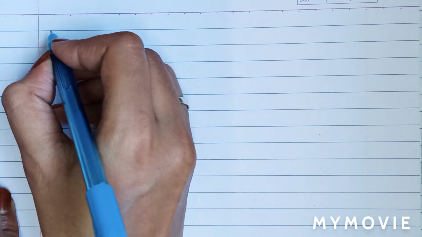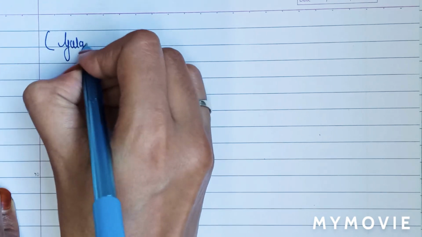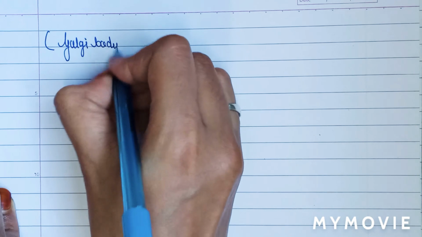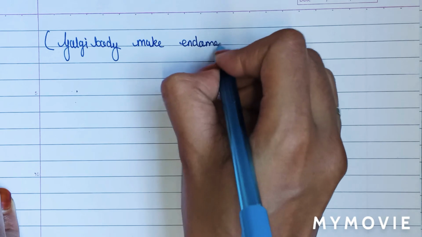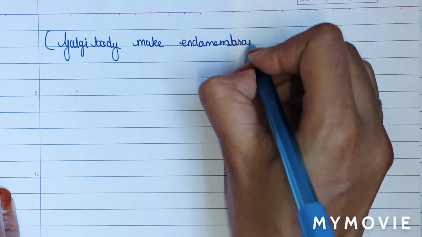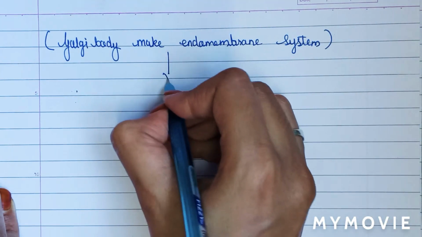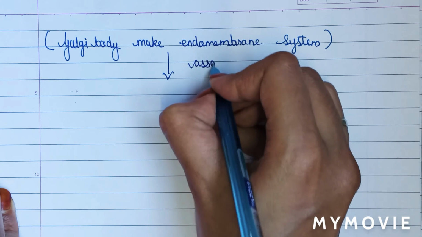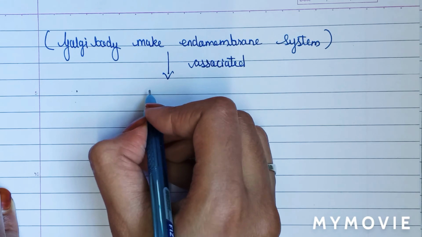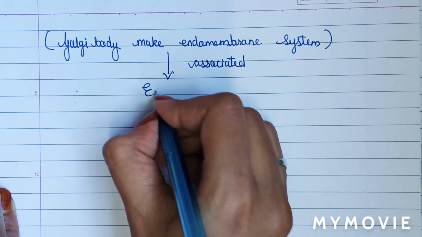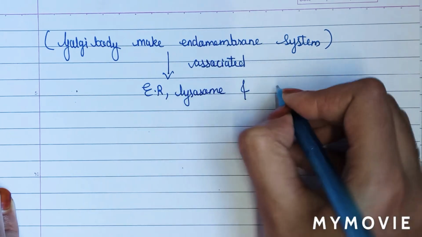So we will write here in short, Golgi body makes endomembrane system, associated with endoplasmic reticulum, lysosome and cell membrane.